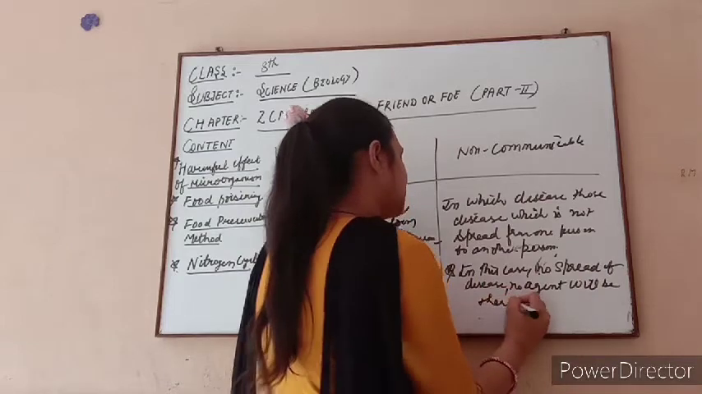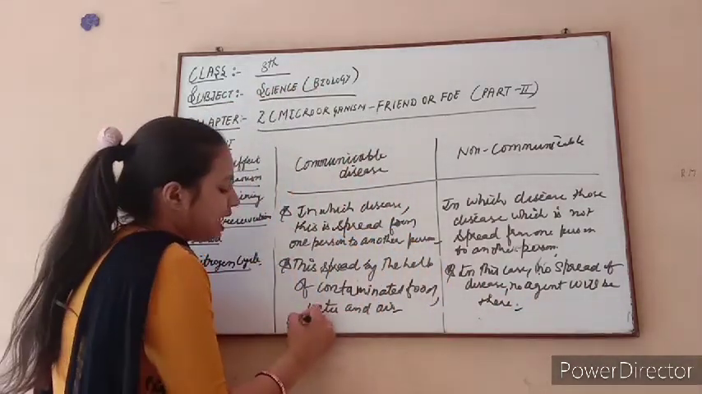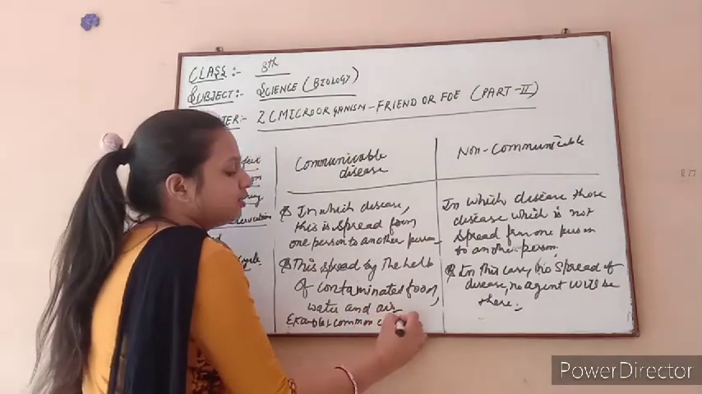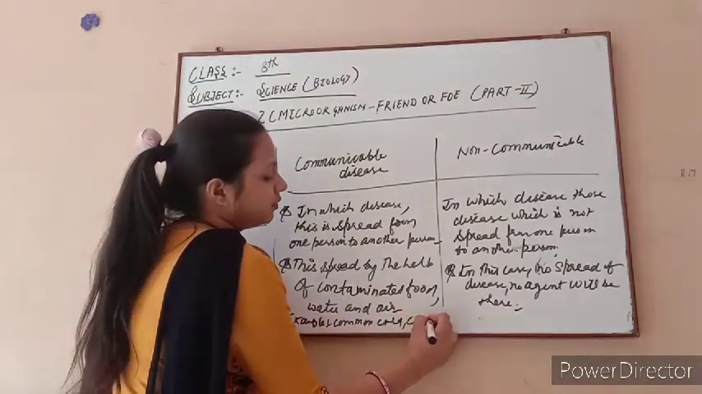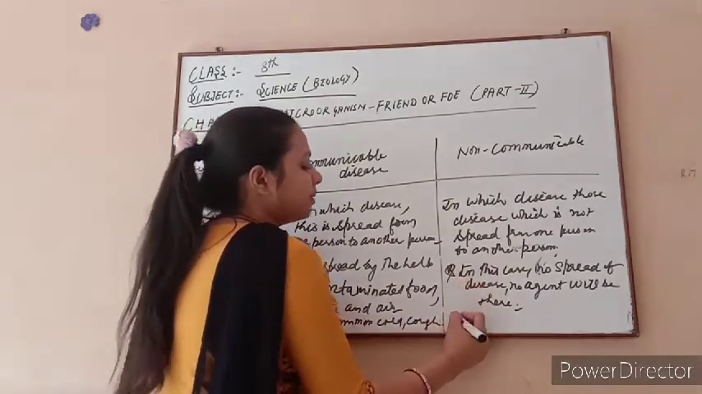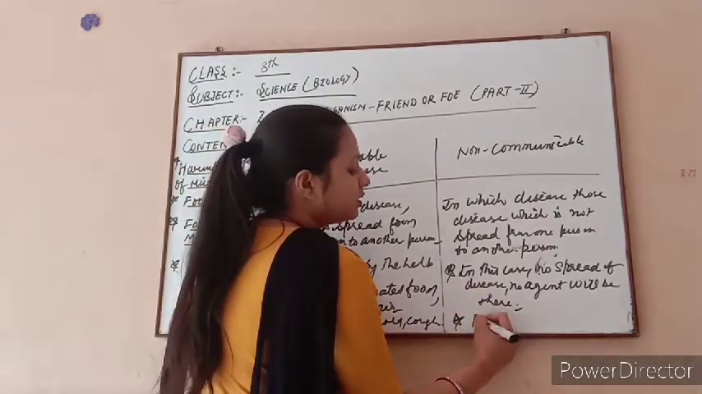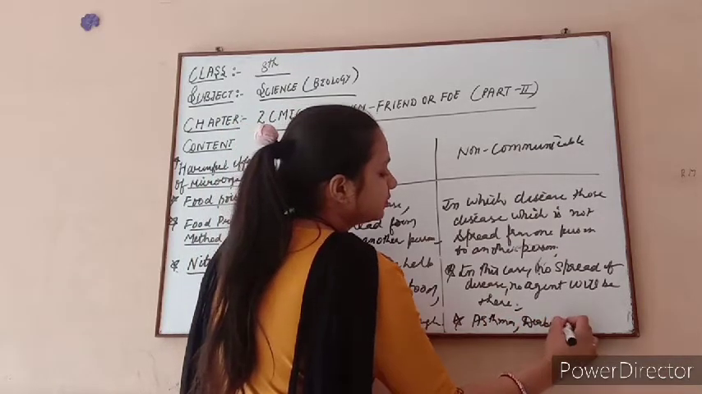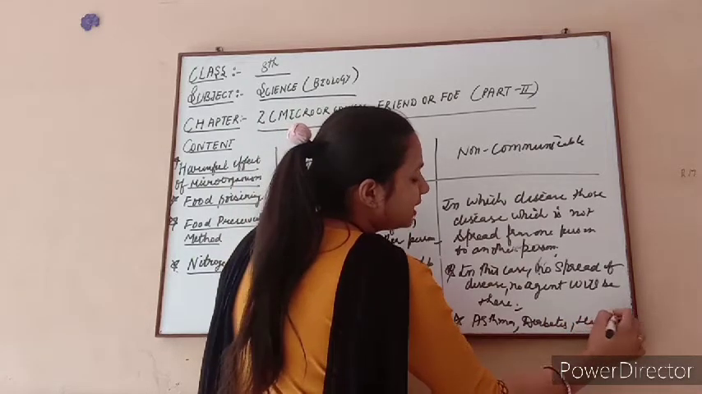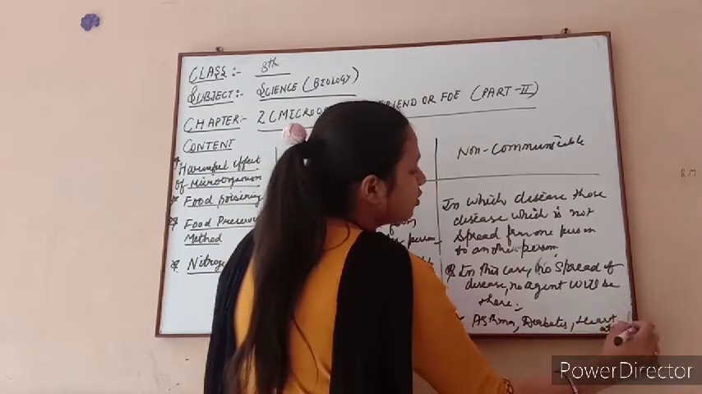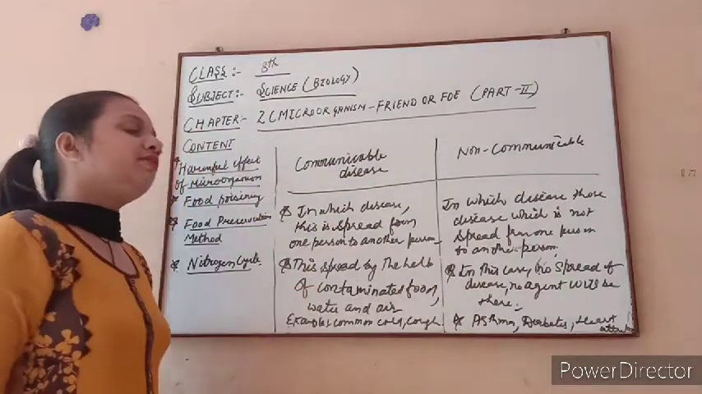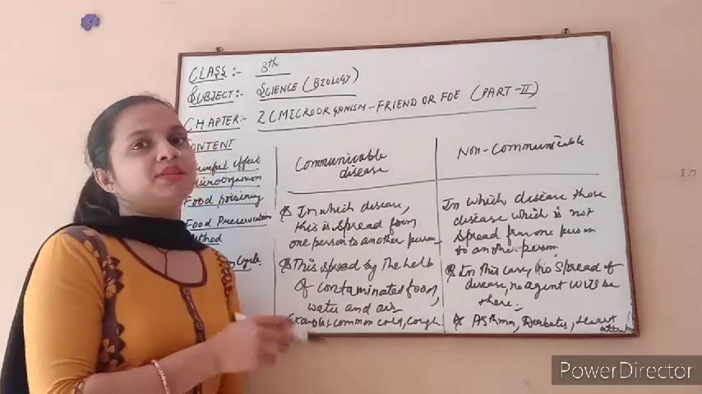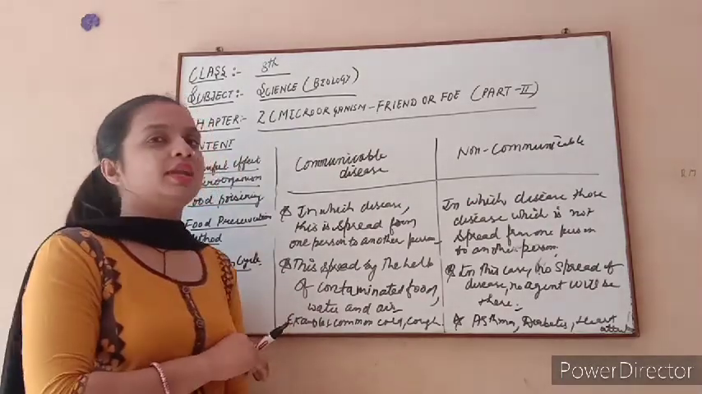Now we discuss examples of both. Examples of communicable disease are common cold and cough, and examples of non-communicable disease are asthma, diabetes and heart attack. That type of disease is not spread from one person to another person, not even by contact with an unhealthy person. The disease which is passed from one person to another person comes under communicable diseases.